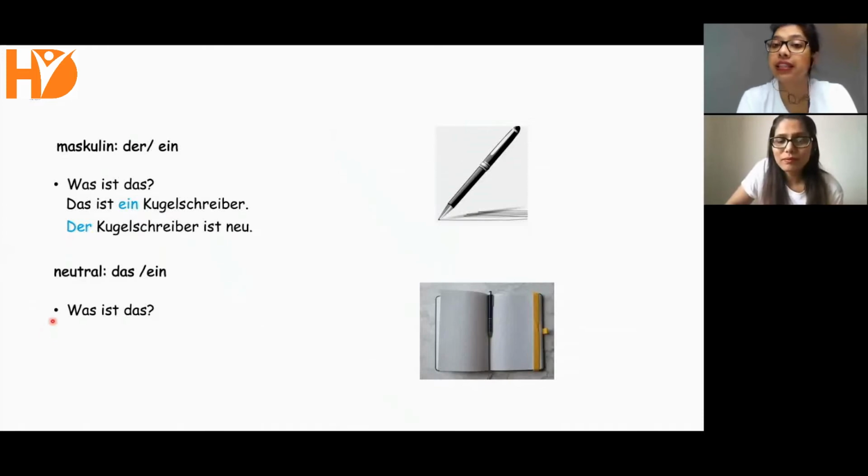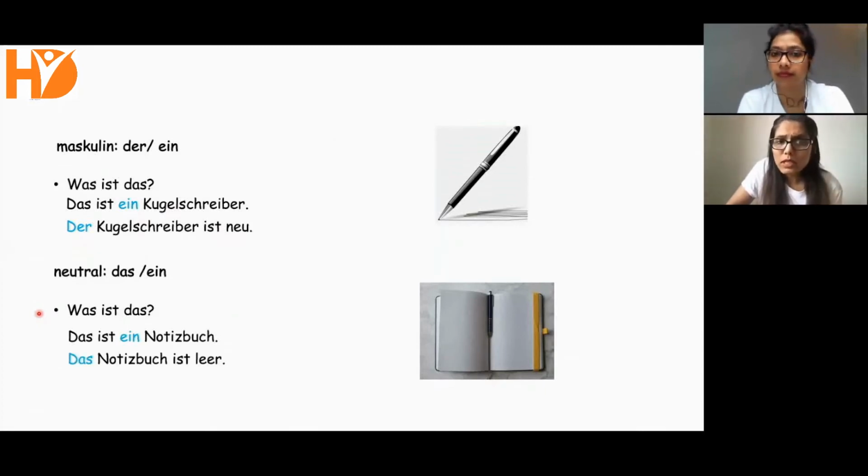Und was ist das, Dipi? Aha, das ist ein Notizbuch or a Notizblock. Und das Notizbuch ist leer. Okay, this is in general terms ein Notizbuch. And now, particularly talking about this one, we will use the bestimmte Artikel. Das Notizbuch ist leer. This is empty. There is nothing written in it.